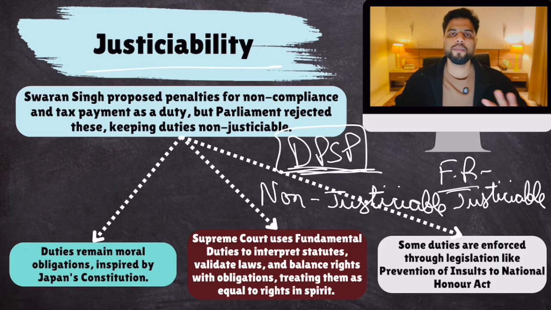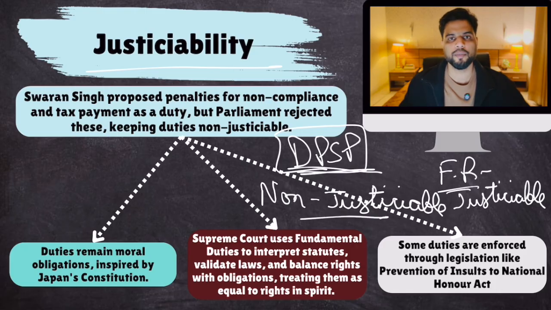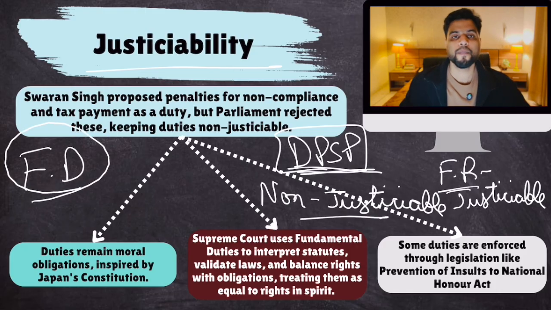Okay, the constitution makers left it open. When the state has the capacity to implement DPSP, they will do so. If they don't, no citizen can approach the court saying that this DPSP is not being followed. So they are non-justiciable. The same status is given to fundamental duties.